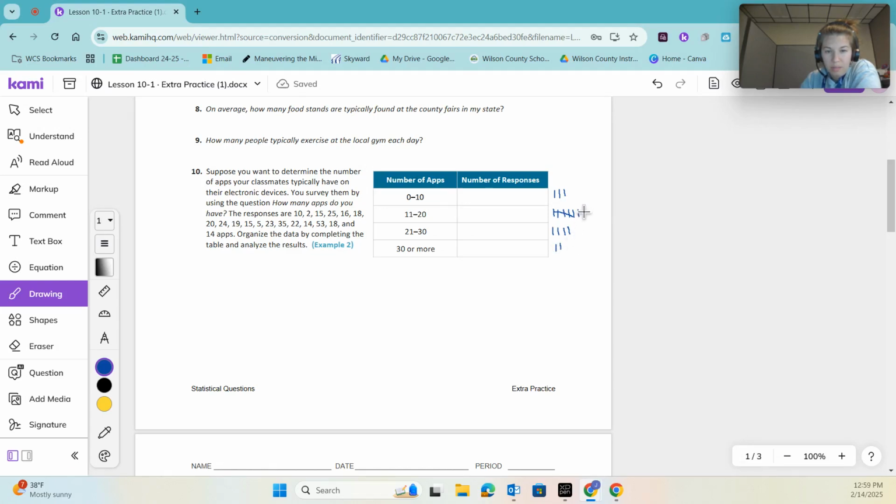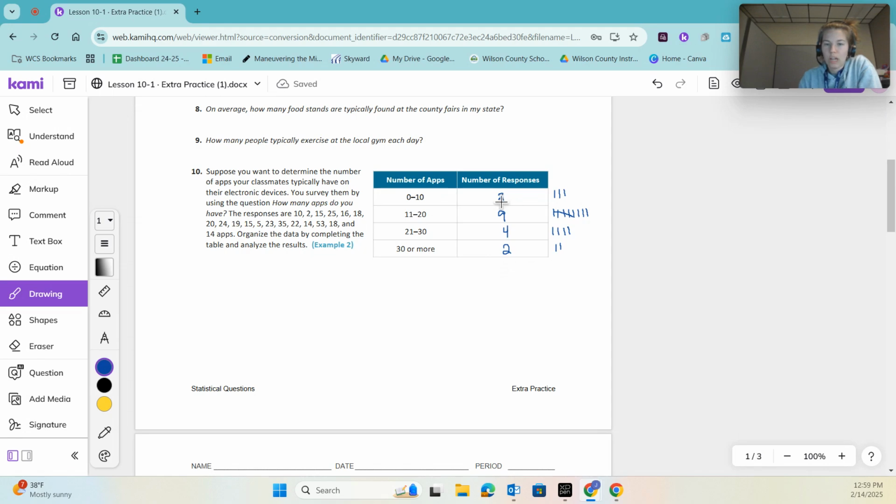Wow, that's a lot of apps. 18 and 14. So using those tally marks for the answers that I got allowed me to figure out the number of responses in an organized fashion.